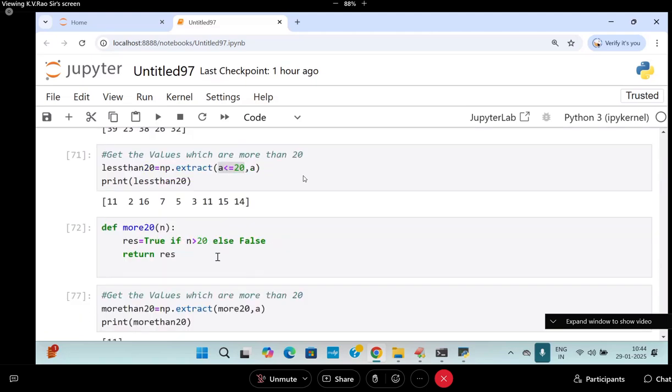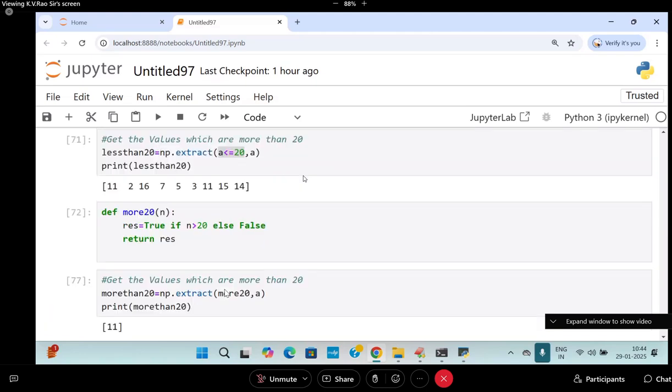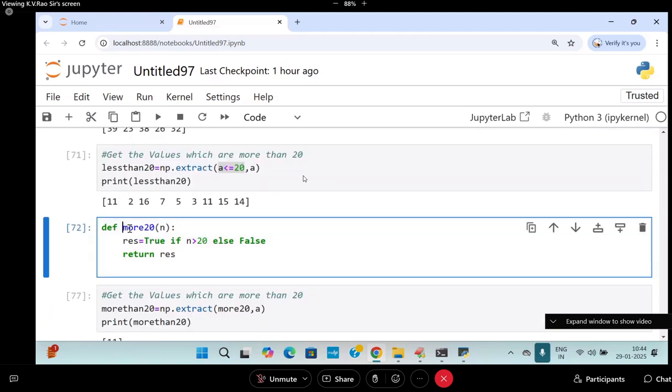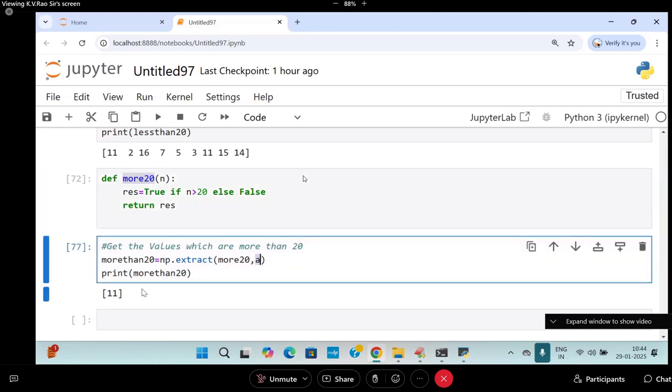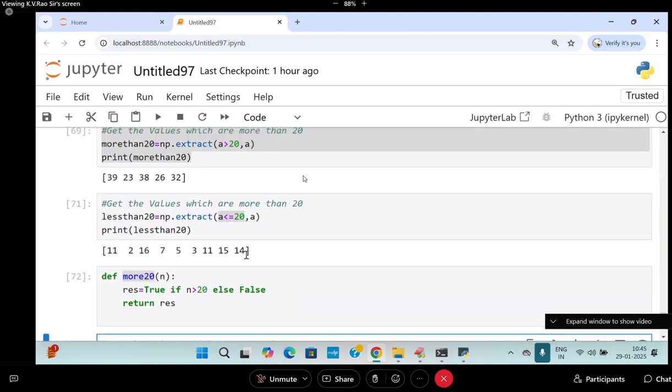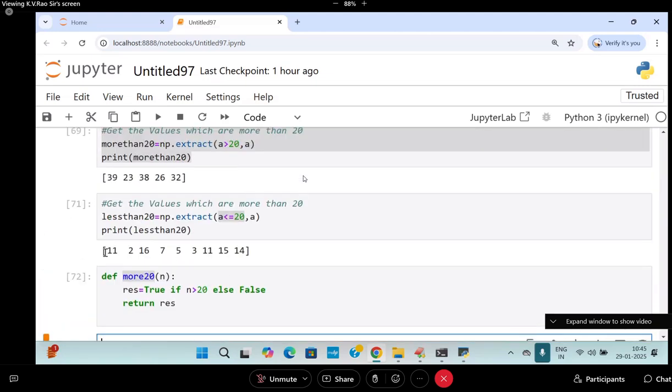more_20, which is giving you what? Actually 11 is coming. more_20 is called the function name here. n you are supposed to pass. So there only one time the value is passing, so the wrong answer is coming. Need to pass the values separately, I hope so. Okay, so let it be. You can remove this. It's not working at this stage.